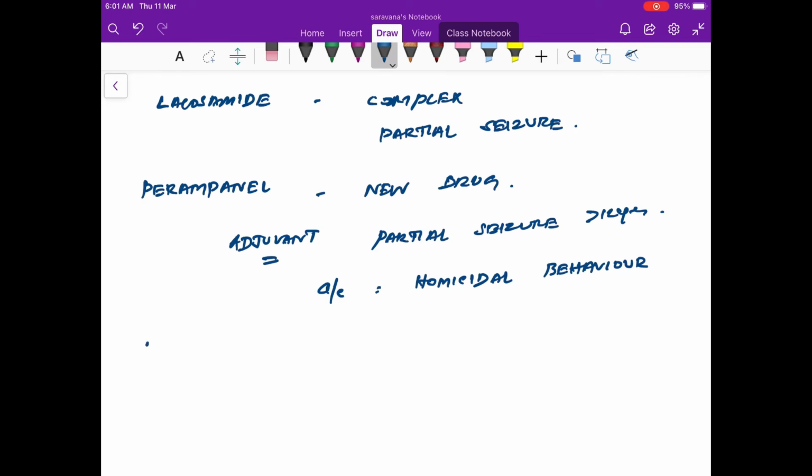Now coming to rufinamide. Rufinamide is again a newly introduced drug which is used in Lennox-Gastaut syndrome.